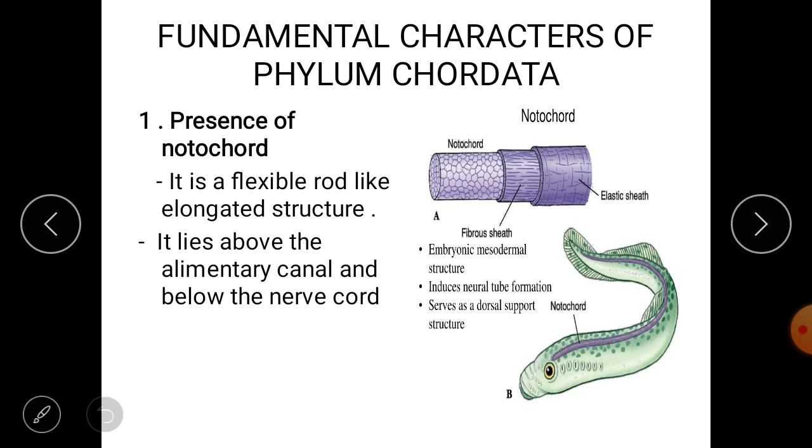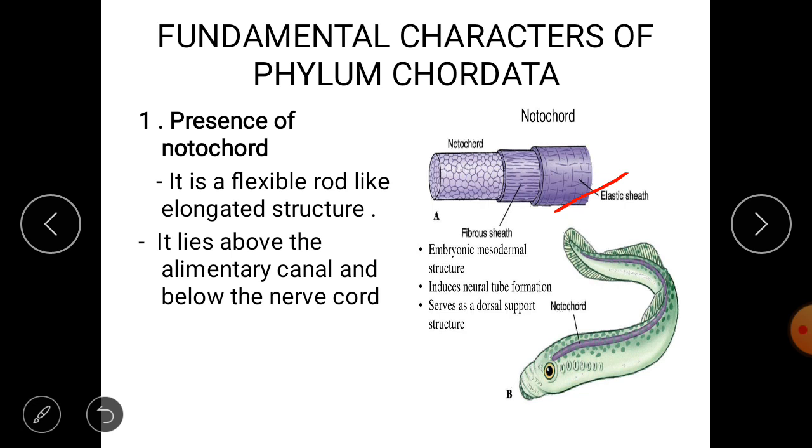Well, the presence of notochord is a very important key character. If we say we are human beings, we are considered chordates, so in order to be considered a chordate, we should have this basic character, the notochord. Then, what is this notochord? As you can see here, the notochord is a flexible, rod-like solid structure which is present just above the alimentary canal and just below the nerve cord.